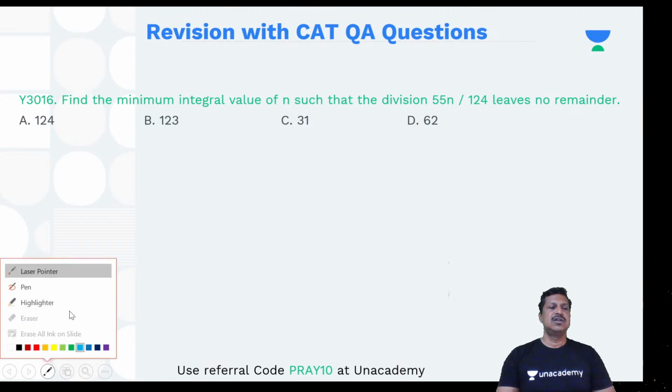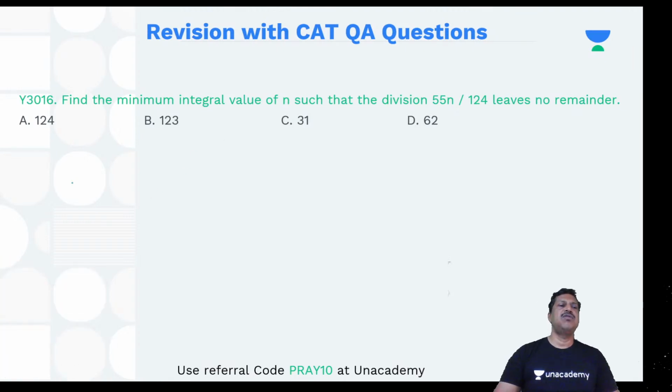So the question is, what is the minimum value of n? We'll give you integer. No remainder means exactly divisible, so it should give integer.